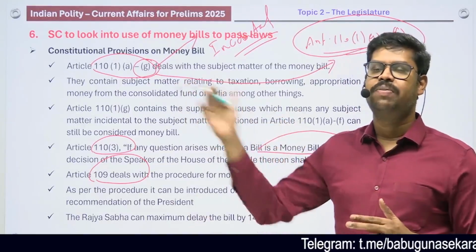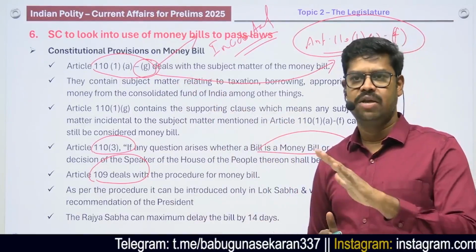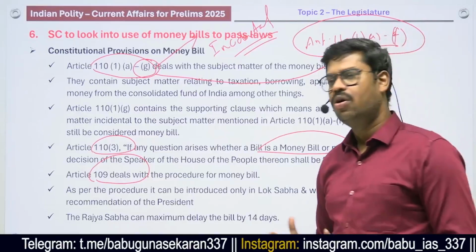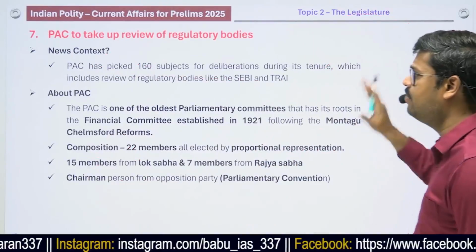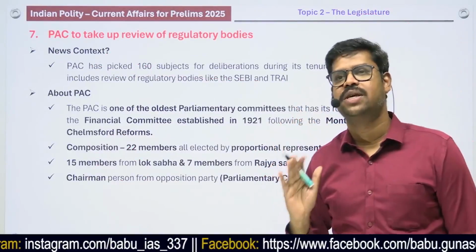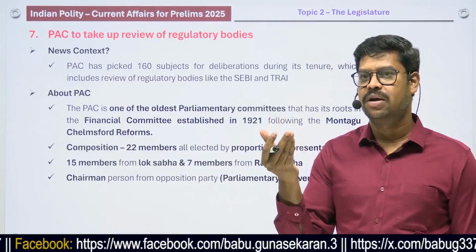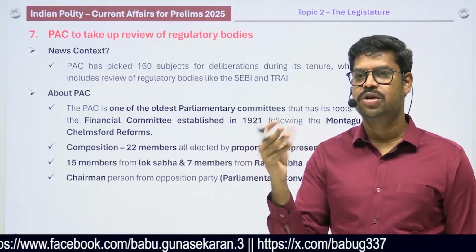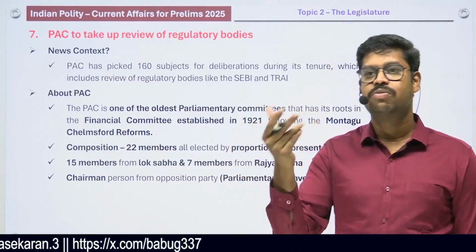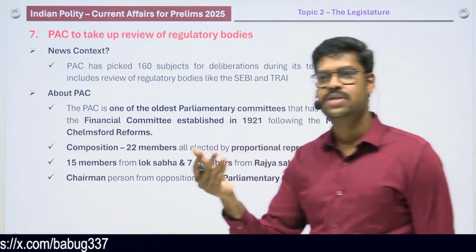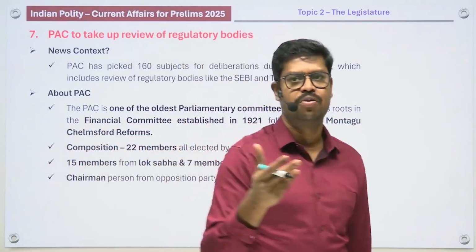And then when it goes to the President for assent, the President can give the assent or he can withhold the assent, but he cannot send it for reconsideration. Alright, so these are some things that you can keep in your mind. Very, very important, and every year UPSC is asking a question on the money bill. So what are the areas they can ask? They can ask about the subject matter, Article 110. They can ask about the procedure. They can ask about what is the maximum power in the hands of the Rajya Sabha. They can ask whose authority it is to certify a bill as a money bill. So these are all the important areas. So probably you'll have to keep it in your mind.